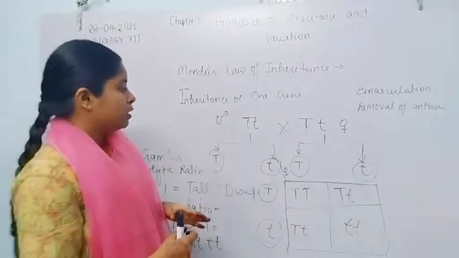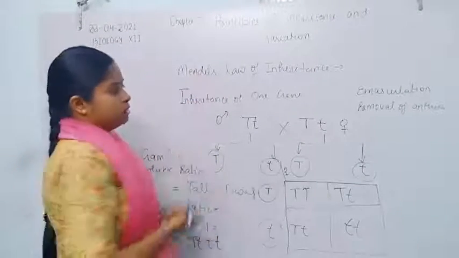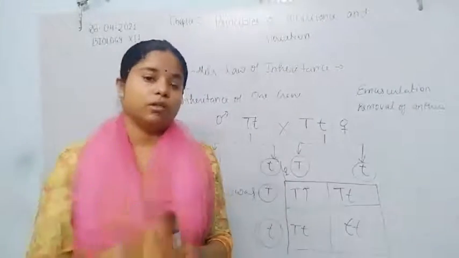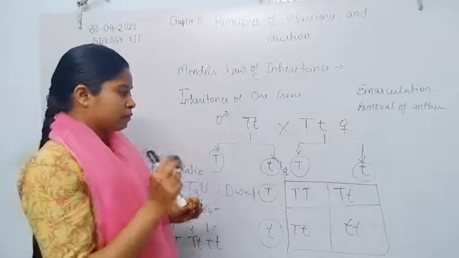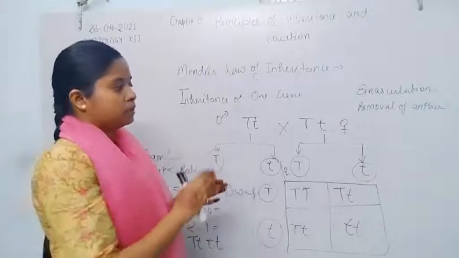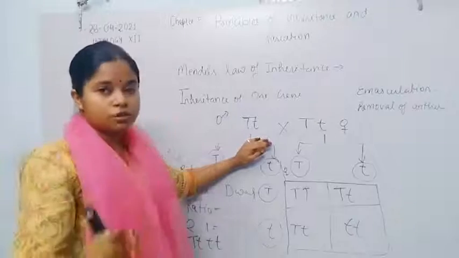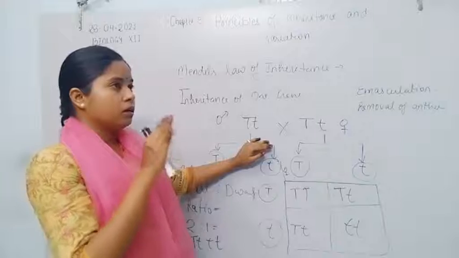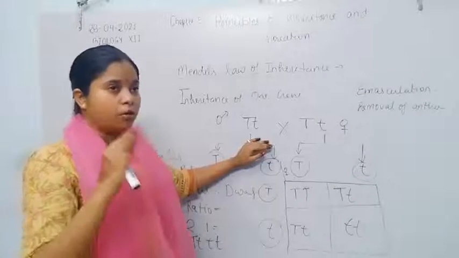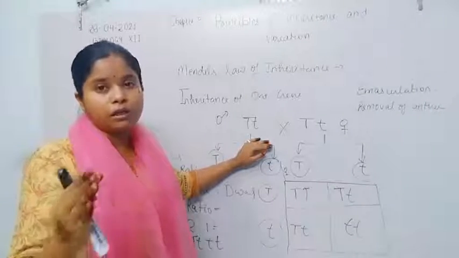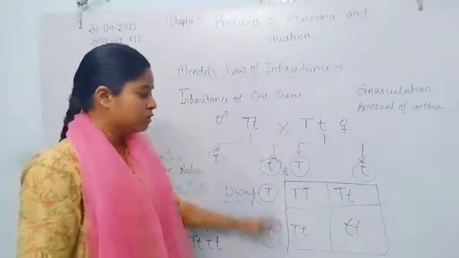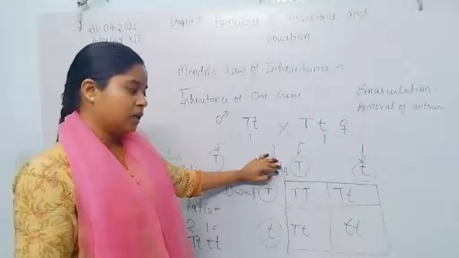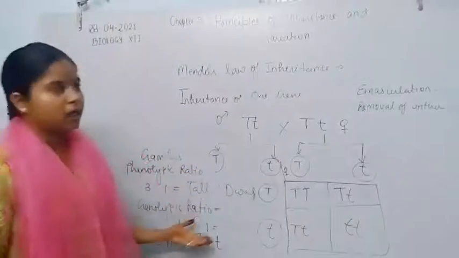According to this experiment, the inheritance of one gene, he studied how the tall characteristic of the plant transfers from one generation to another, and what dominance is. Dominant characteristics appear more than recessive characteristics. In the F1 generation, all the plants are tall, but in the F2 generation, more of the plants are tall.